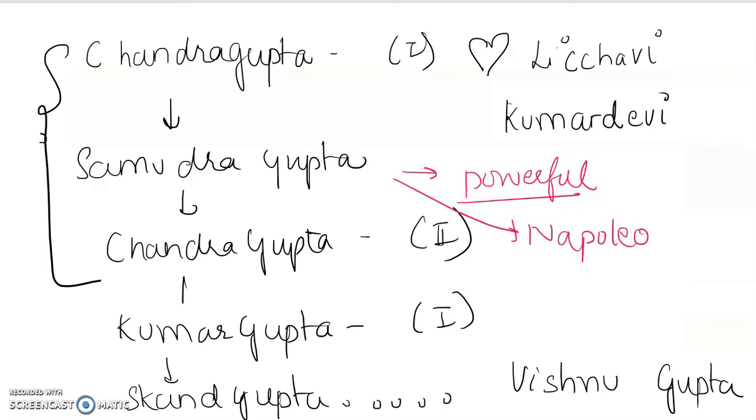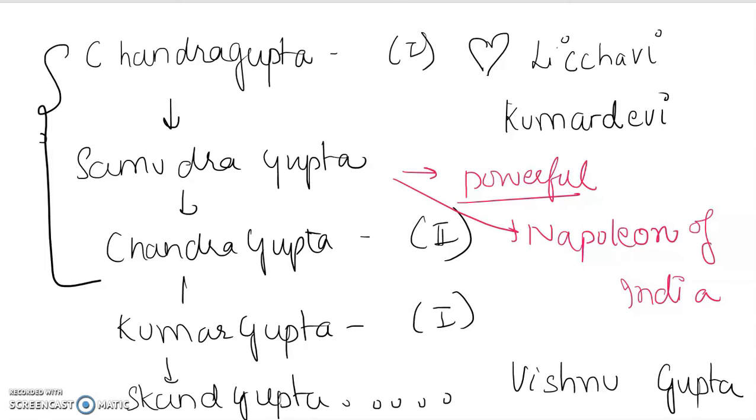If you know who Napoleon is, Napoleon was from France. But because of his military achievements, this person was known as the Napoleon of India, and his conquests were shown by the Allahabad pillar inscription also. So he's called the Napoleon of India. He was very, very powerful and considered the great lord of the Gupta dynasty.